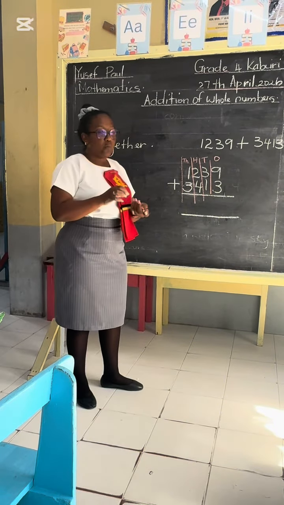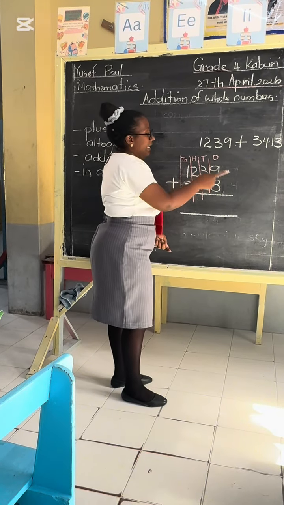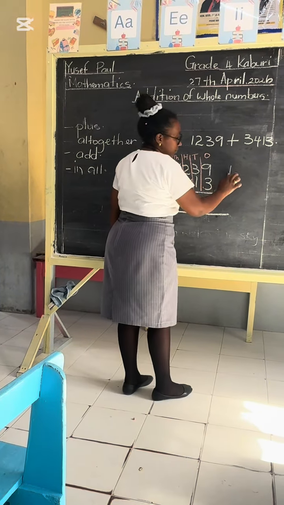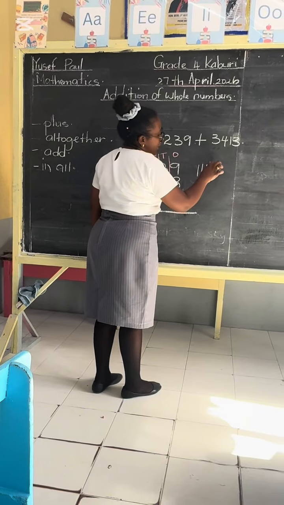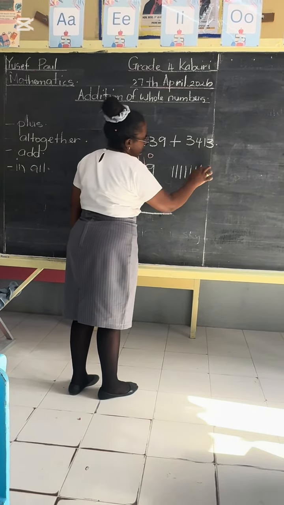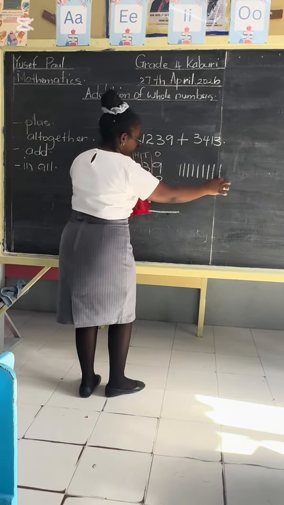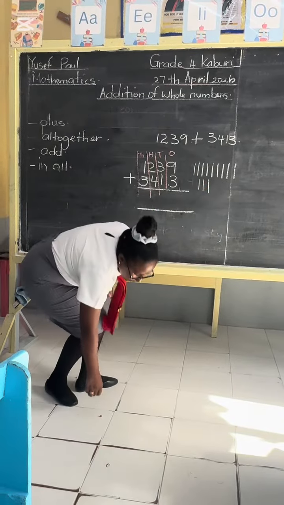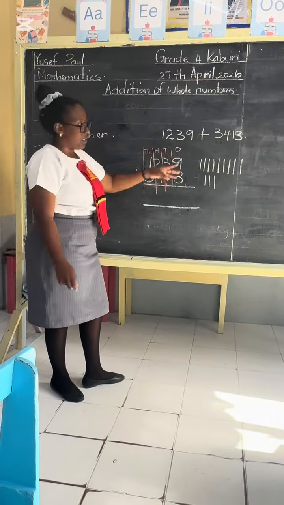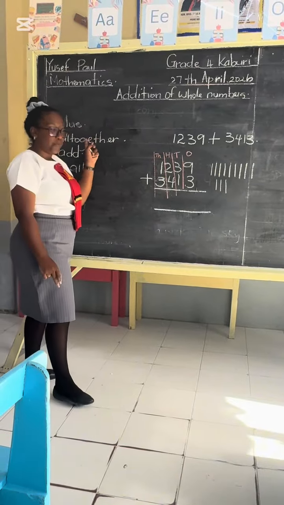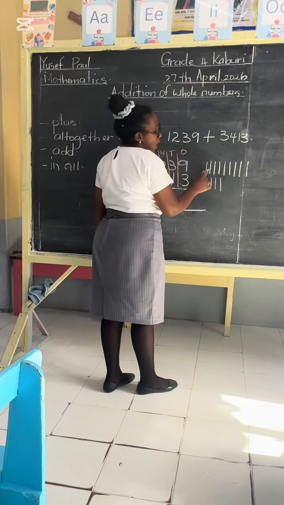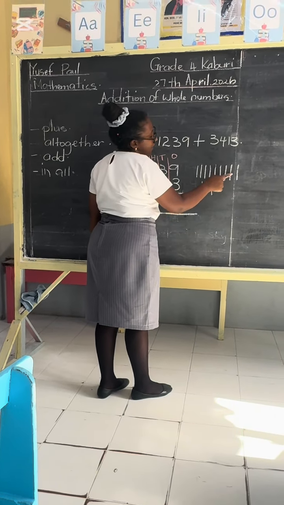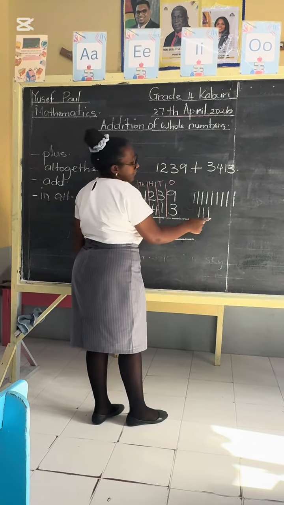So if we're starting from the ones, this is how much? 9, and this is 3. So let's put down our strokes. Count with me. 1, 2, 3, 4, 5, 6, 7, 8, 9, and then 1, 2, 3. So what do you think we do now? Right, we count it all together. Remember this one? So let's go. 1, 2, 3, 4, 5, 6, 7, 8, 9, 10, 11, 12.